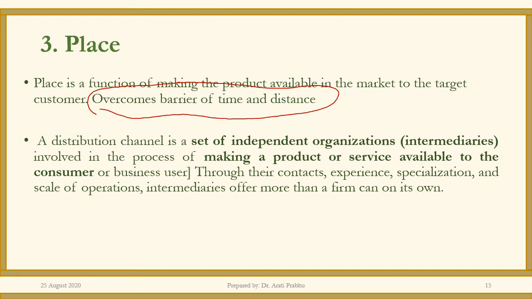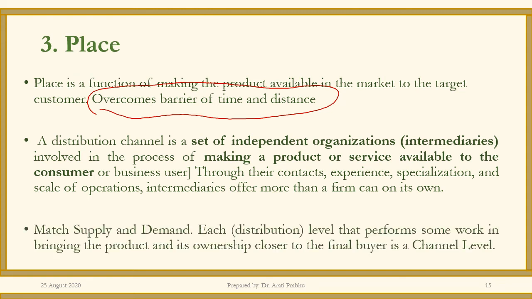There is also an option of direct marketing nowadays where you don't really need any intermediaries and the producer is directly in touch with the consumer, as in the case of electronic marketing nowadays. The whole objective of this function is to match the supply and the demand. So the supply is made available to the demand by use of various distribution channels.